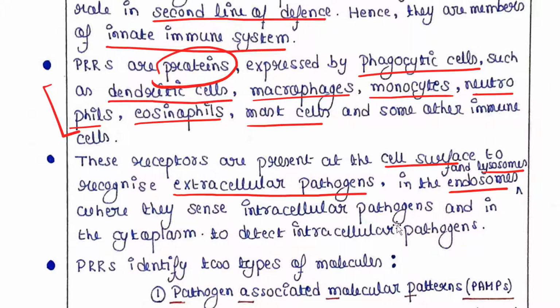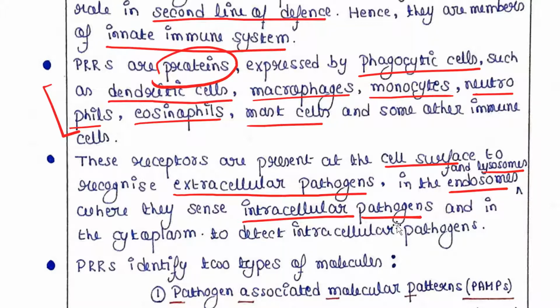In the endosomes and lysosomes, they sense intracellular pathogens, because endosomes and lysosomes are found inside the cells.